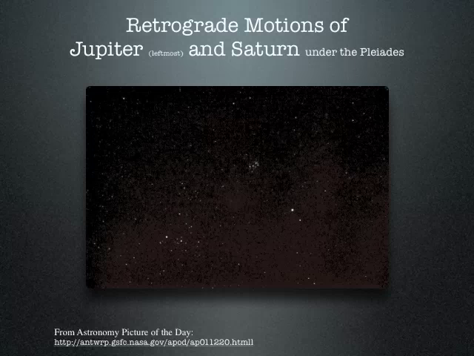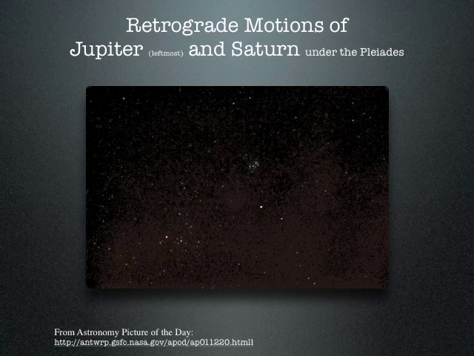But one thing was not quite understood. The motion of Venus and Jupiter and Saturn wasn't quite moving around the Earth in perfect circles. What we see here is the motion of Mars, as we saw in the previous animation, the motion of Jupiter and Saturn from Astronomy Picture of the Day. If you follow the motion of the planets, they move from night to night across the night sky. So looking here, we see on October 7th, and then October 13th, and then October 19th, the position of Mars each and every one of those nights.